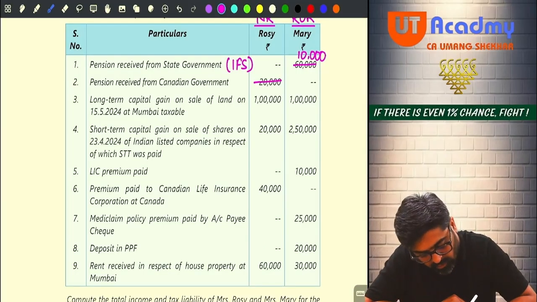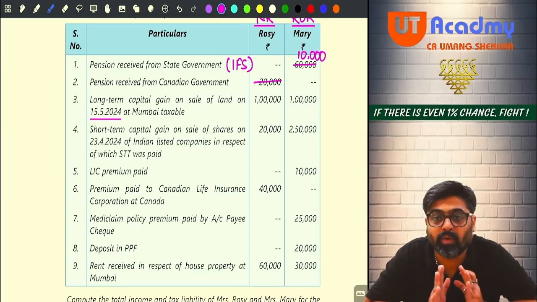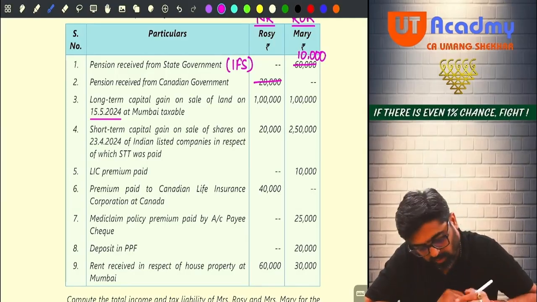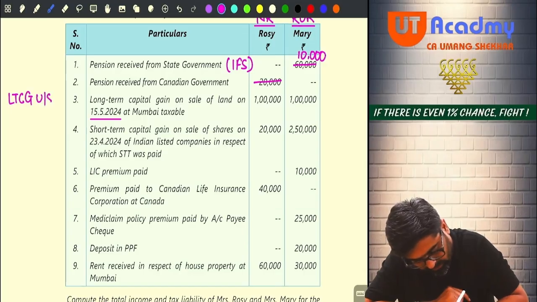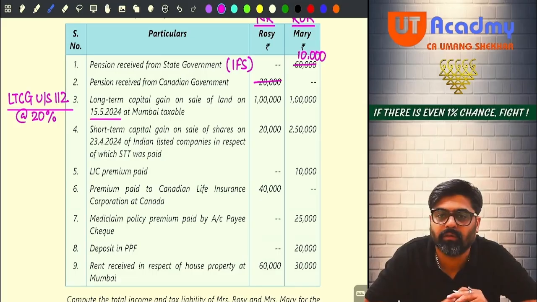And when the land was sold? 15th May 2024, prior to 23rd July. So this is the long-term capital gain covered under section 112 and taxable at what rate, friends? It will be taxable at 20% rates.